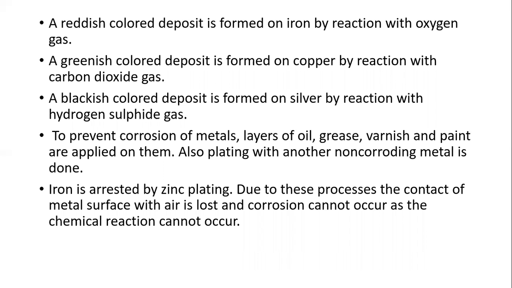In this we also use platinum as another non-corroding metal coating. Non-corroding means we can easily prevent corrosion of metals. Okay. Then last, iron is protected by zinc plating. Due to this process, the contact of the metal surface with air is lost and corrosion cannot occur, as the chemical reaction cannot occur. Okay.